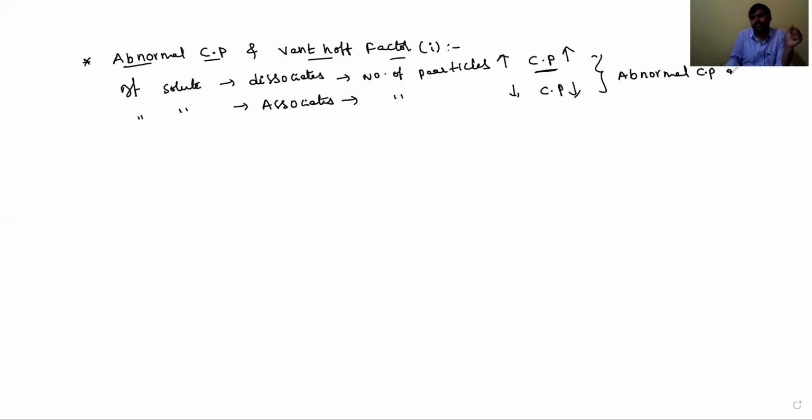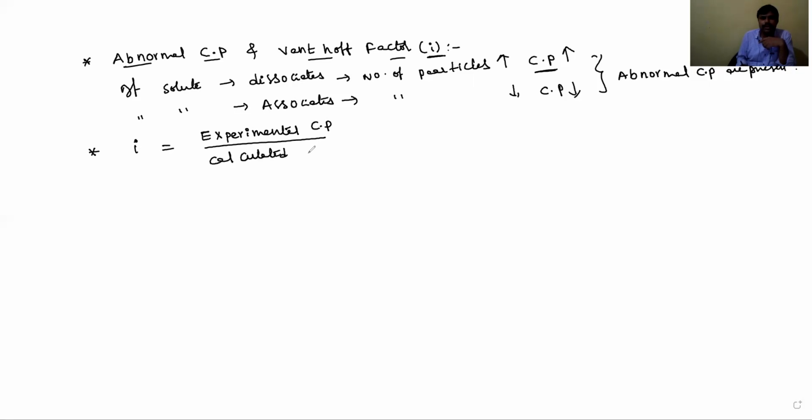To avoid this problem, Van 't Hoff proposed one factor known as the Van 't Hoff factor, which is nothing but i. What is the Van 't Hoff factor? It is the ratio of the experimental colligative properties divided by the calculated colligative properties.